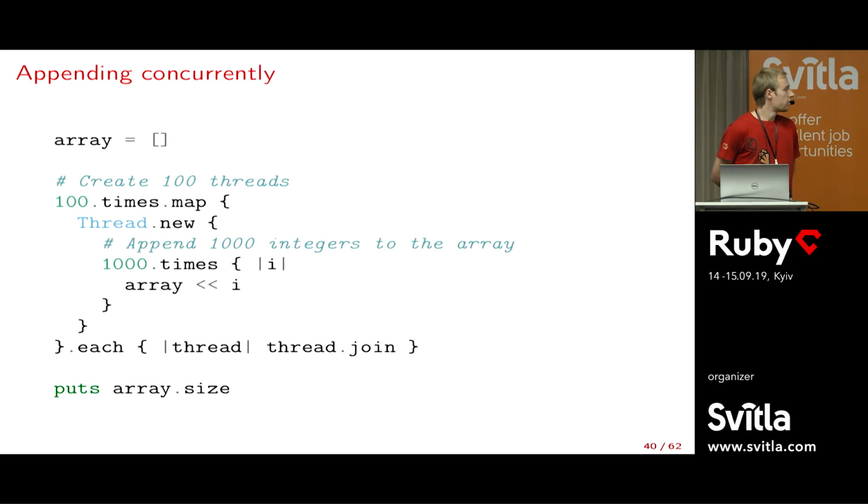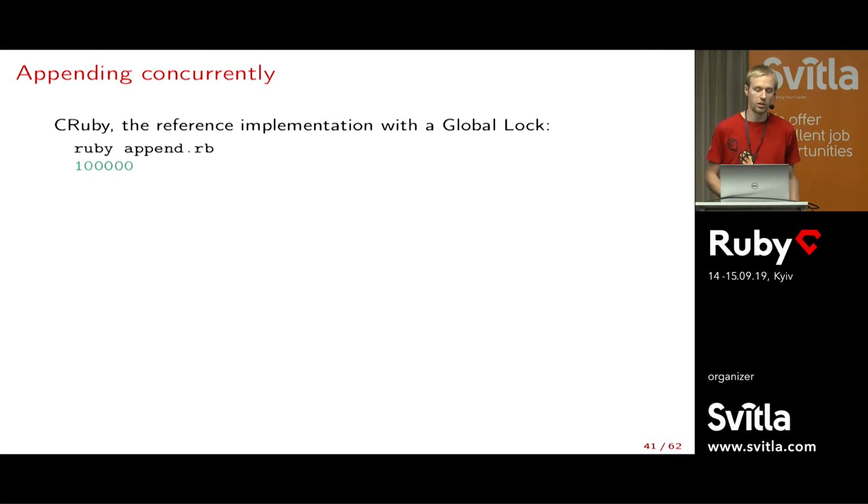So I was calling JRuby and Rubinius unsafe, and I want to clarify this. Here we have a simple example. We have an array, and then we have 100 threads that will try to append at the same time on the array. They will each append 1,000 elements, so we should end up with 100,000 elements. Then we wait for each thread to finish, and we print the size of the array. And sure enough, if we run this on MRI, then we will get the expected result.